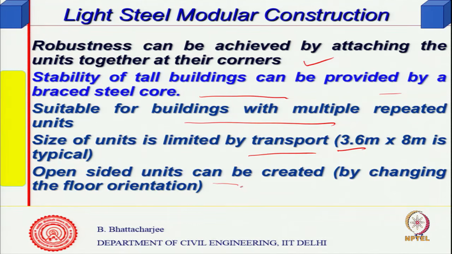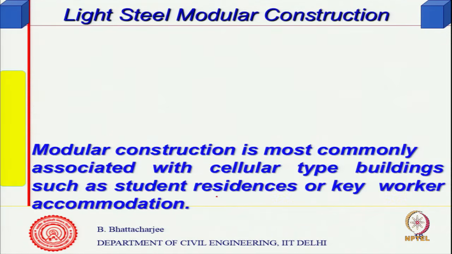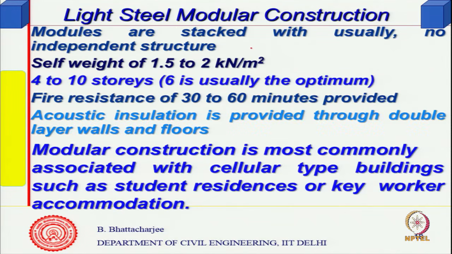So, open sided units can be created. Supposing you want to keep one side open, that is possible by changing the floor orientation and so on. And modules are stacked with usually no independent structure; generally you do not need a structure, but you can do that. Self weight is about 1.5 to 2 kilonewton per meter square, and it is good for 4 to 10 story buildings, right, 6 stories or something of that kind.